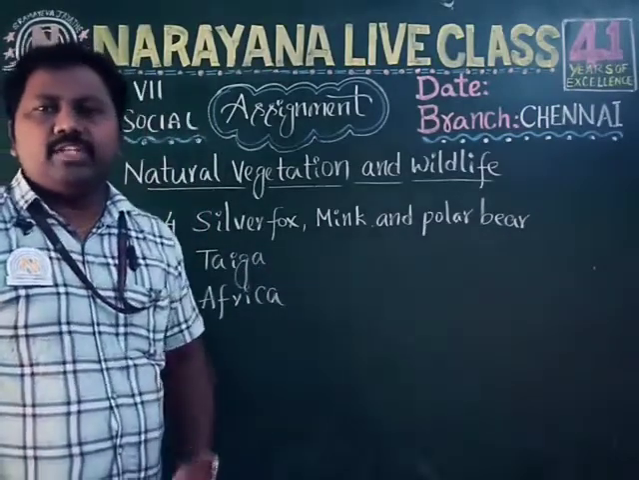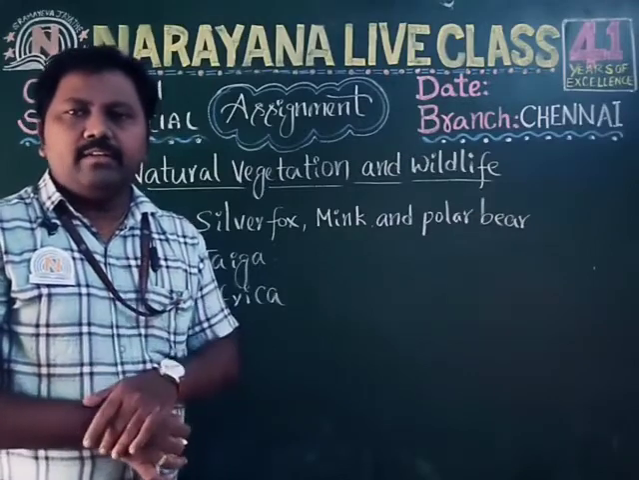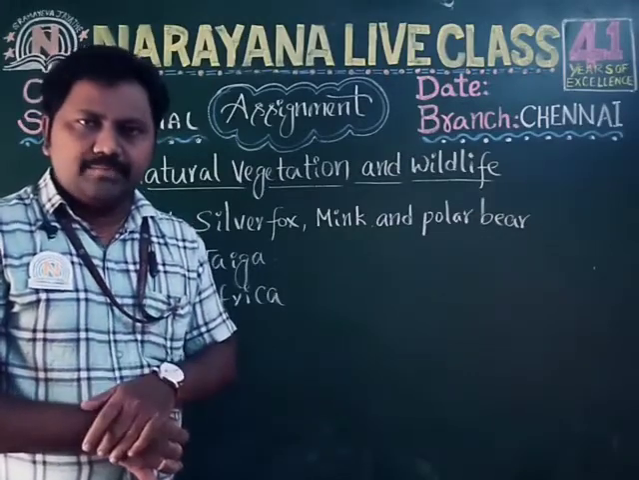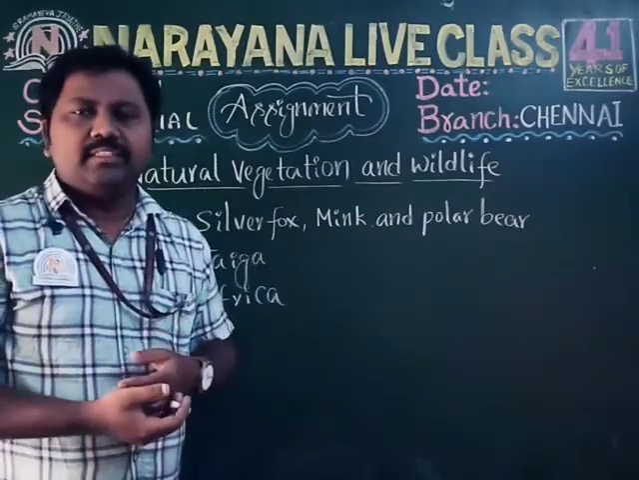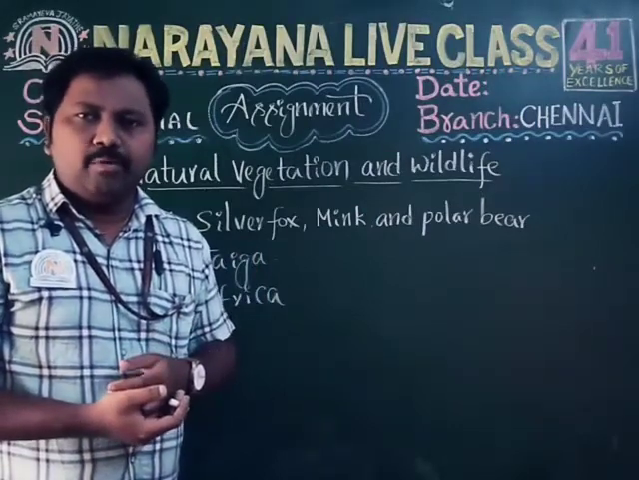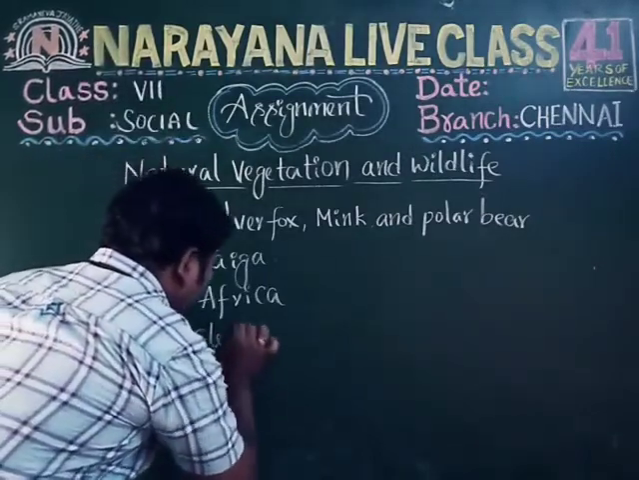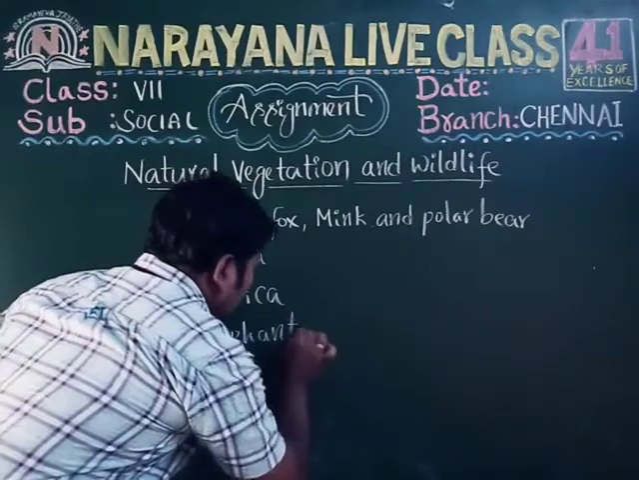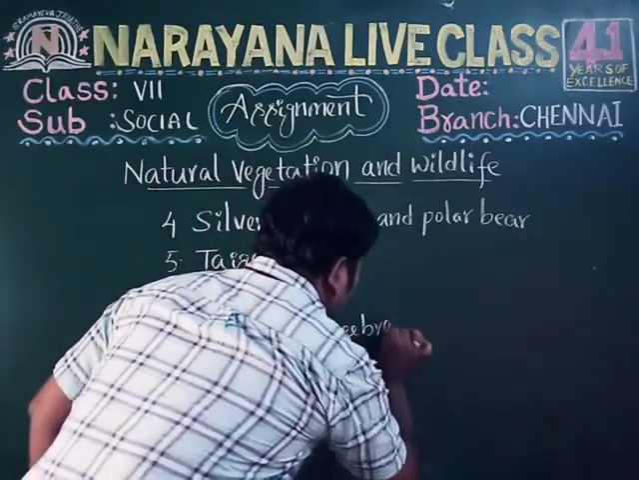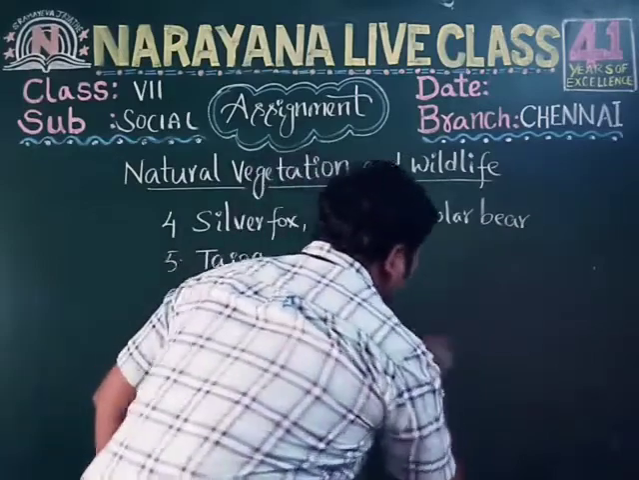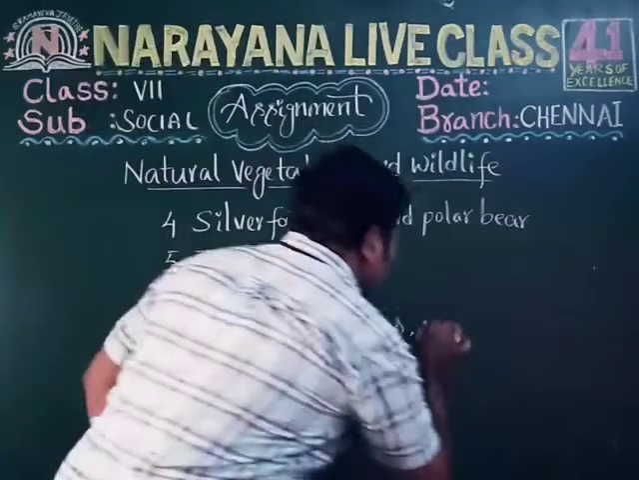Next, seventh question. Name the common animals found in tropical grasslands. So the answer is elephants, zebras, giraffes, deers and leopard. So seventh question answer is elephants, zebras and giraffes, deers and leopards.